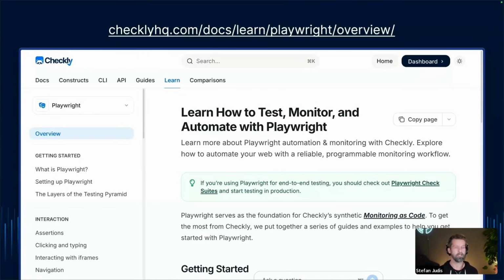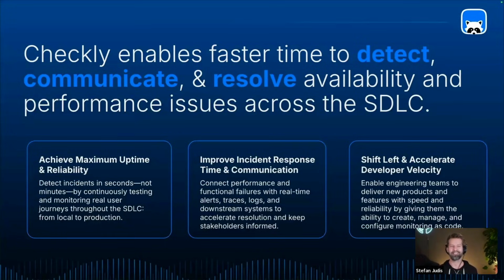If you're not aware what Checkly is and what we do at Checkly, Checkly enables faster time to detect, communicate, and resolve availability and performance issues across the software development lifecycle. This basically means that with Checkly, you can start actively monitoring all your web properties with or without Playwright. So you can do DNS monitoring, uptime monitoring, API monitoring. And yes, of course, you can also do Playwright monitoring too.